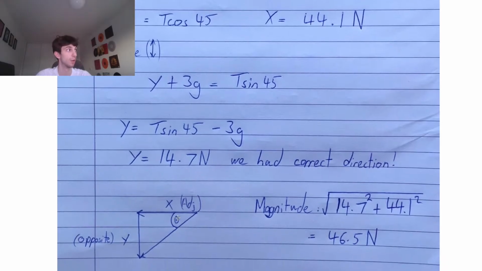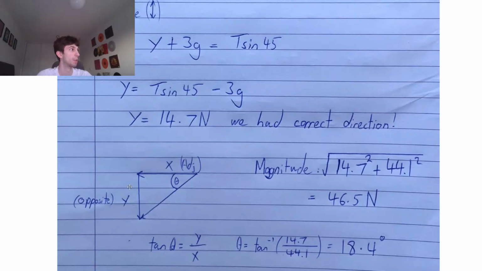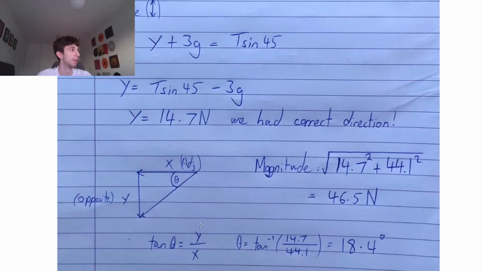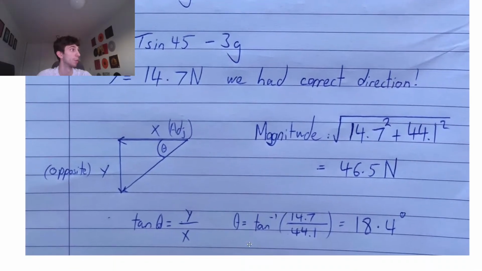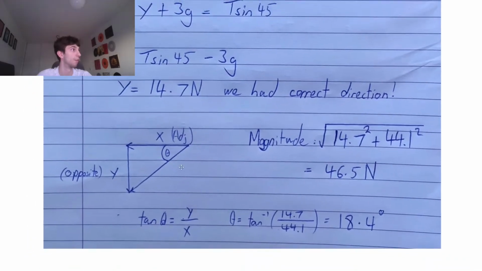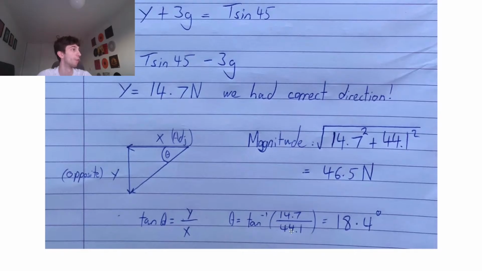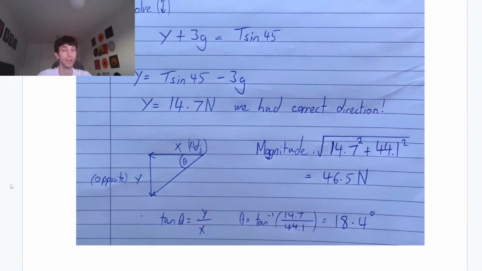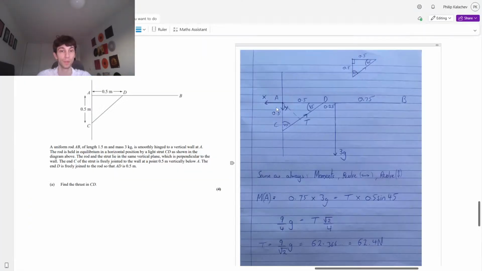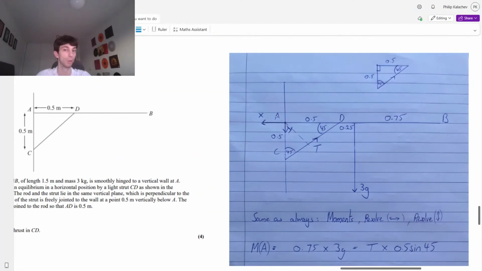Now to find the direction, we want to find theta here. So we do our opposite over our adjacent. So tan theta is Y over X. Therefore, theta will be equal to the inverse of tan of our vertical, which is 14.7 over 44.1. So that's 18.4. Keep in mind, guys, that normally they will ask you relative to which plane. This question's a little bit ambiguous, but that 18.4 would be this angle here if we went this way. 18.4 below the line BA. If we were going from B to A, it would be below that line. Or anti-clockwise, you could say.